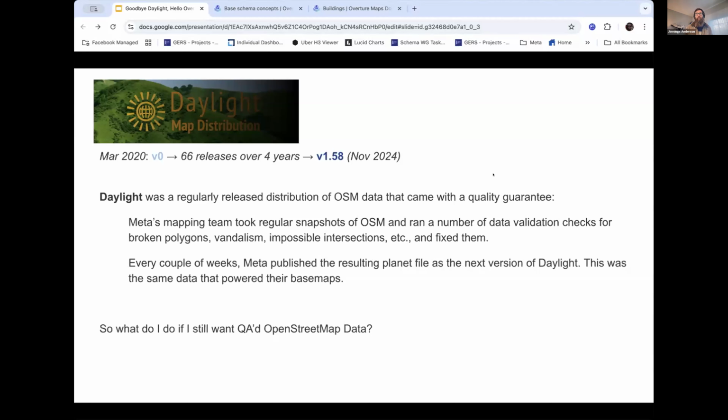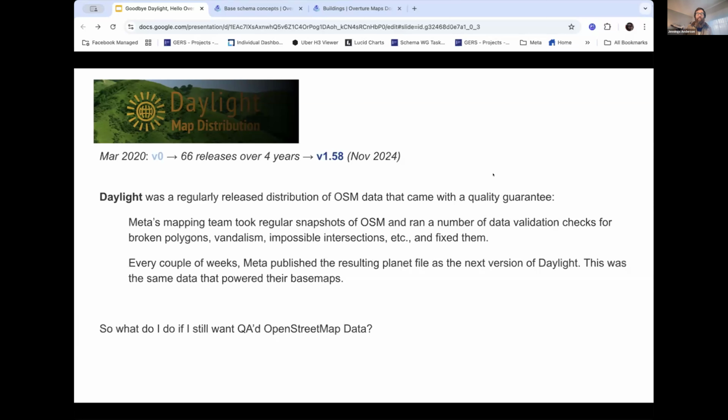So Daylight was a regularly released distribution of OpenStreetMap data that came with a quality guarantee. Basically, what would happen is Meta's mapping team would take regular snapshots of OSM, run a number of data validation checks for broken polygons, vandalism, impossible intersections, etc., and then fix those in OSM, and then apply those changes to this kind of frozen version of the map. And then every couple of weeks, Meta would publish the resulting planet file as this new version of Daylight. And this was the same data that powered all of their base maps.